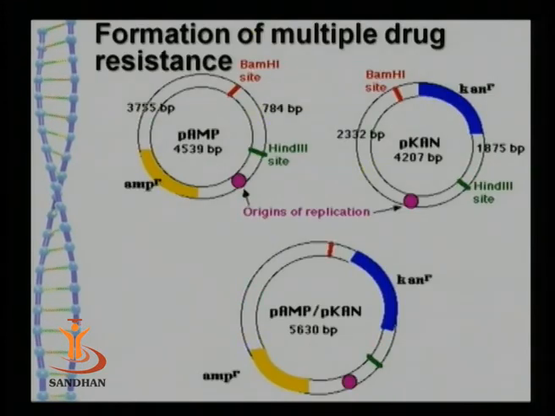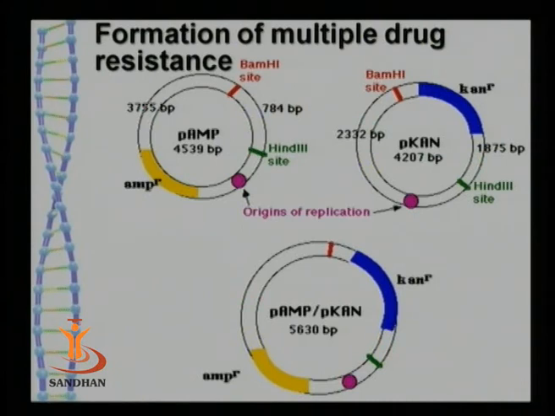These plasmids are very dangerous because they have a tendency of horizontal transfer. They can transfer, for example, from E. coli to Pseudomonas, from Pseudomonas to Shigella or any other bacteria, and they can replicate there. So a cell which is pathogenic in nature, which has the capacity to cause a disease dangerous to human beings, may become resistant to antibiotics. So treatment of such a disease becomes very difficult.